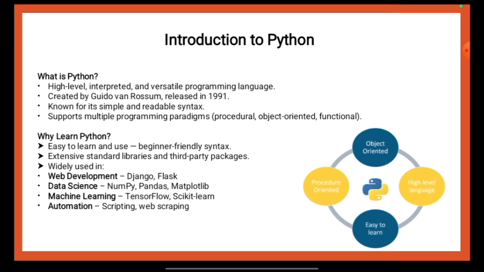The provided image highlights 4 key features of Python. Object-oriented, which means it supports object-oriented programming principles. High-level language that abstracts low-level details, making it easier to write code. Easy to learn, with simple and readable syntax. And procedure-oriented, which means it supports procedural programming with functions. These features make Python versatile and easy to use for various programming tasks. So this can be said as per the details mentioned here. Now let us move to the next slide.